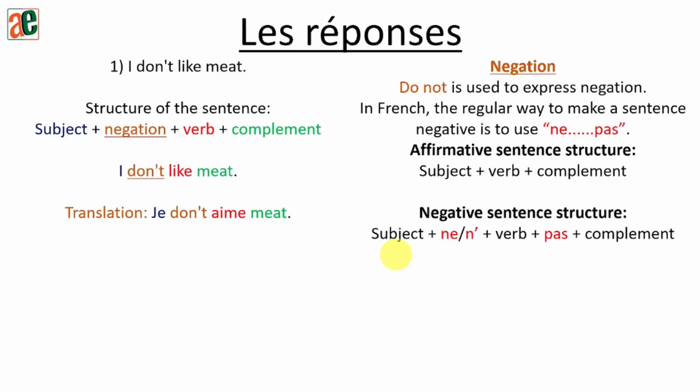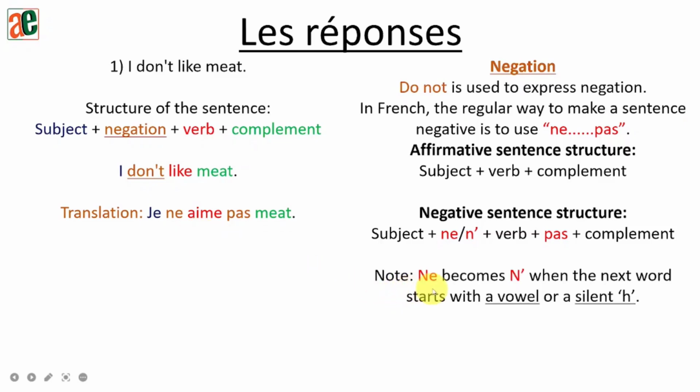This is very important. I would want you to pay attention and to note it down. So NE or N apostrophe right after the subject and pas right after the verb. Always, whenever you do have negation, NE right after the subject and pas right after the verb. Okay? So let's replace it in our sentence. So ne right after the subject and pas right after the verb.